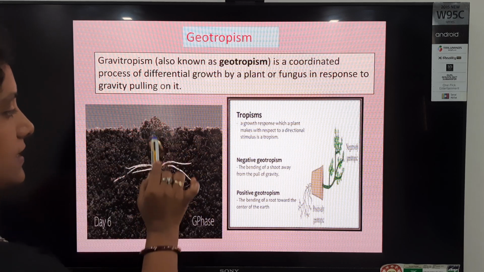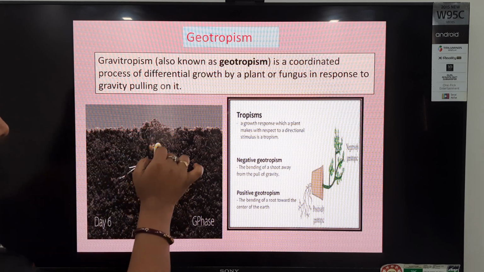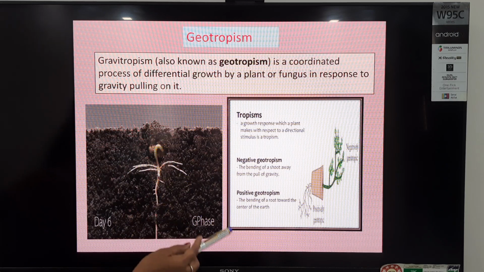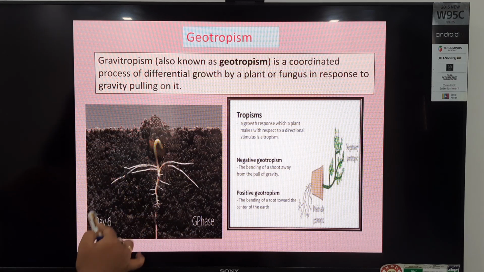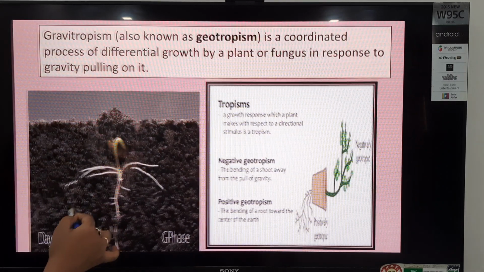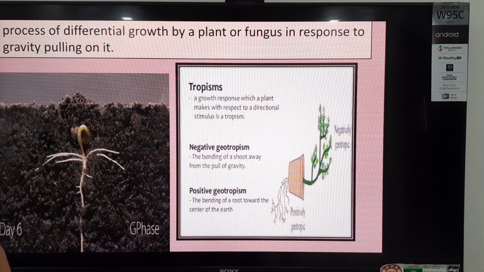Gravity से दूर कौन सा हिस्सा जा रहा है? This is the shoot, students. तो shoot कहाँ जा रहा है? Gravity से दूर. And what about the roots? Roots grow towards gravity. So which type of movement do they show, students? They show the positive geotropism.